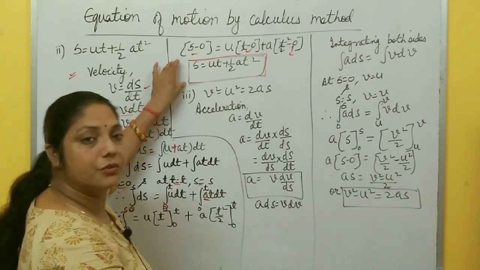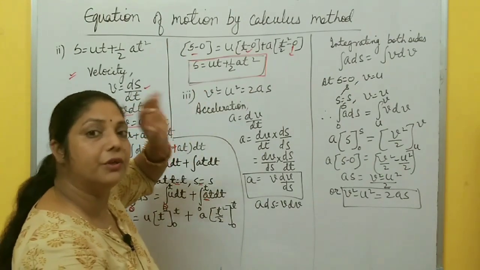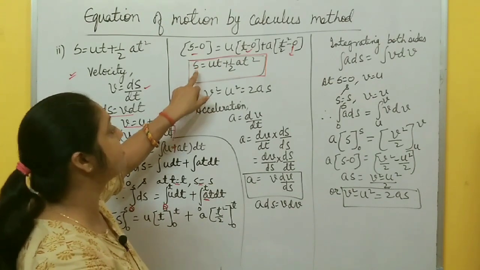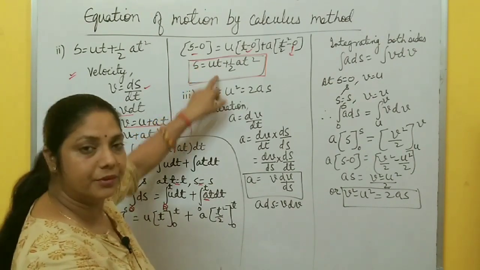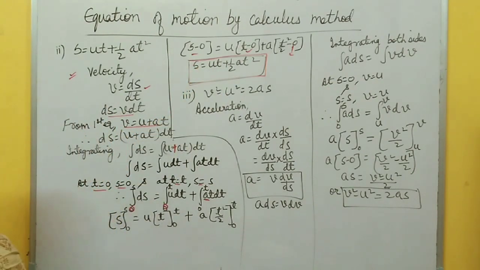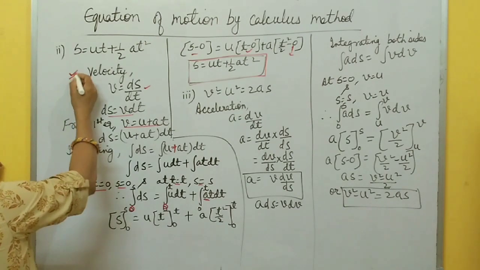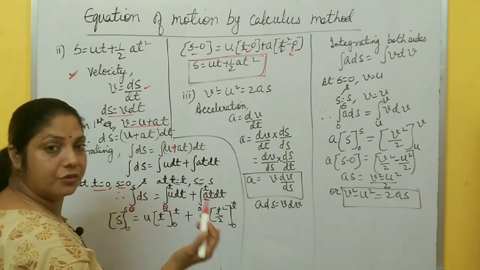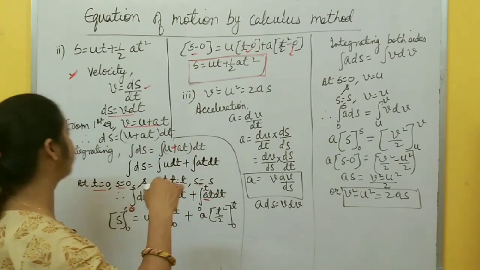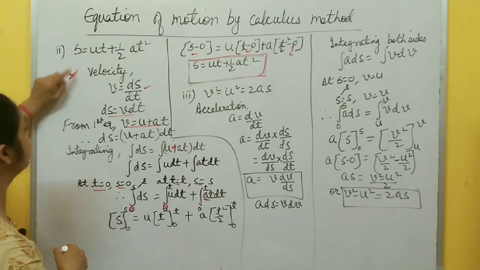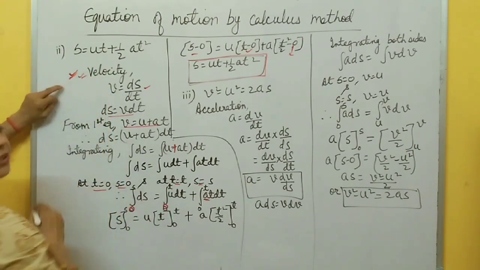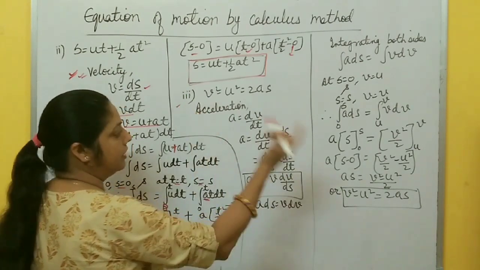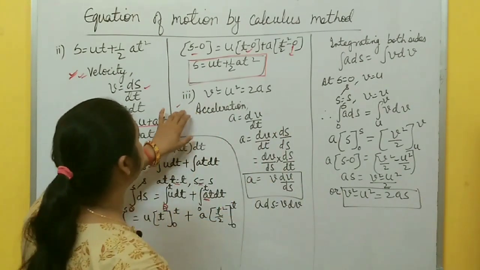And all these equations are valid only for a uniformly accelerated body. So this is the expression for distance travelled by a body in time t, right? Hope it's clear. You start from the definition of velocity and then you derive it, okay? To derive the first equation of motion, you start from the definition of acceleration. To derive the second equation of motion, you derive from the definition of velocity. Now there is one more derivation, right?